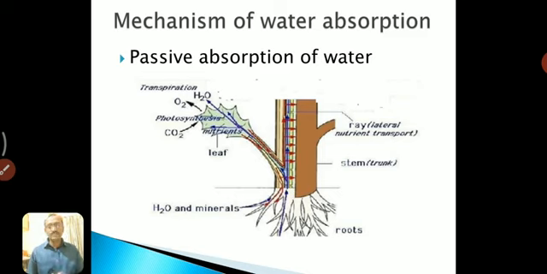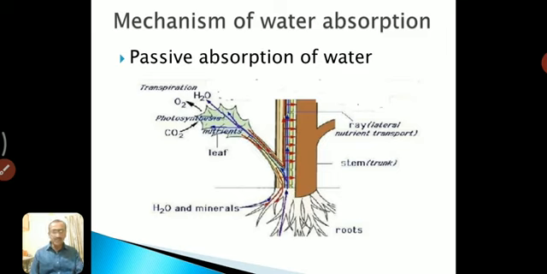And last one is that absorption of water may take place without root. No root plays any role. Roots are passive here, and without root water can be absorbed. Sometimes even the cut end of the stem absorbs the water. As we say, cut flowers we put into a vase absorb the water without roots. So this theory tells that roots are passive here. So this theory is known as the passive absorption of water.